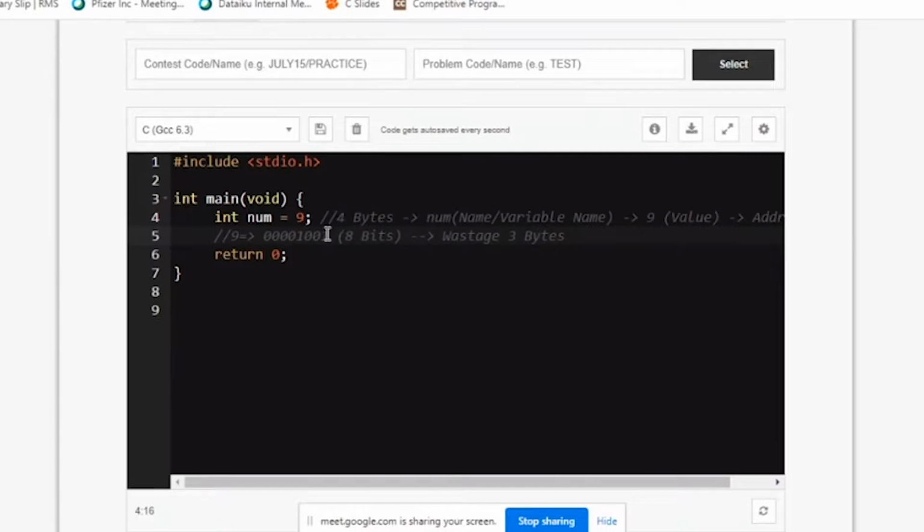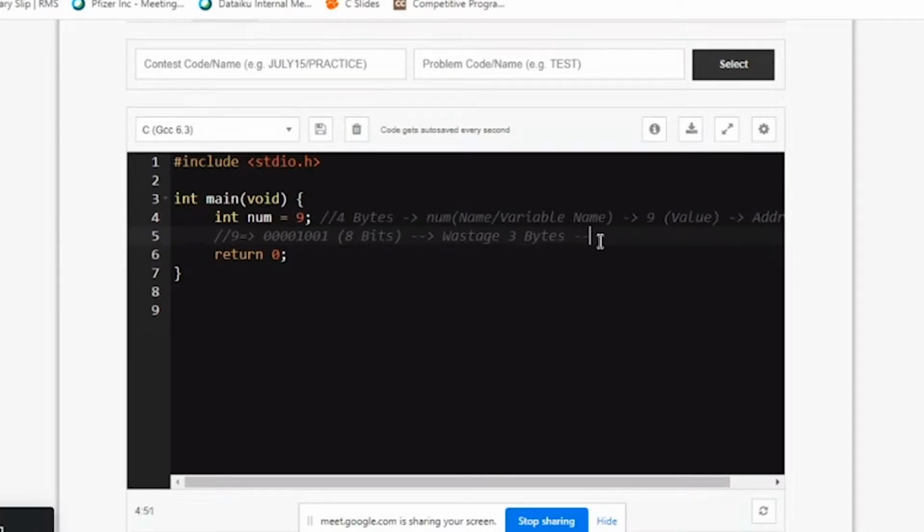That's why we take it as 8 bits. So the leading zeros indicate it's a positive sign for 9. I'm talking about one's magnitude signs, but we'll not get into those complexities. We'll just keep it very simple. For 9, 1 byte is enough, that is 8 bits. But I have assigned it 4 bytes. So 3 bytes are wastage.